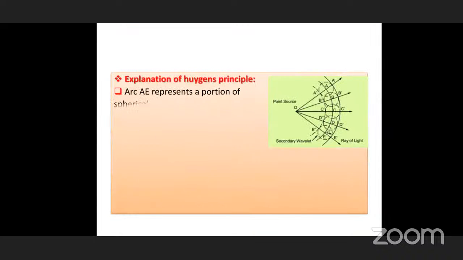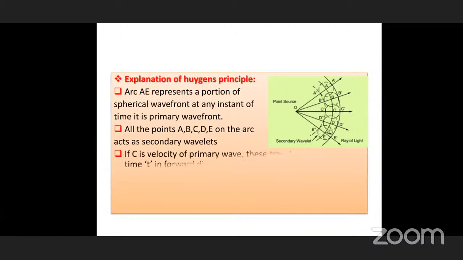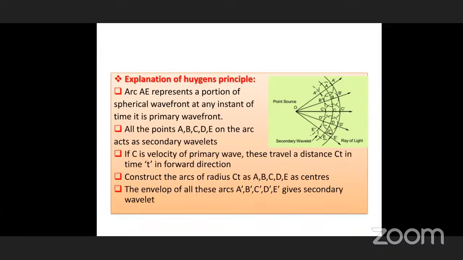Let us try to understand the three-dimensional explanation of this Huygens principle. You can see in this figure. Here O is the point source in the diagram.